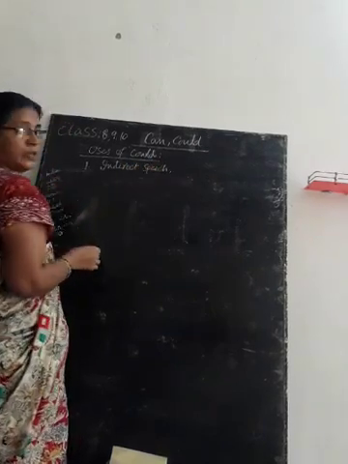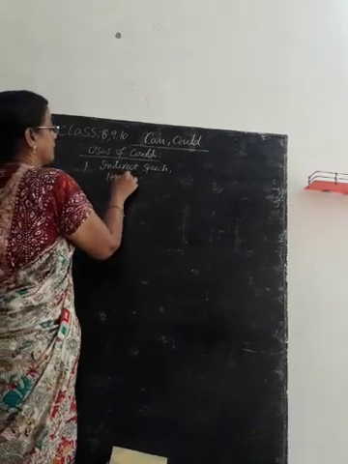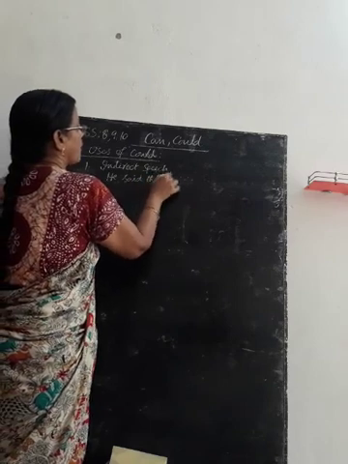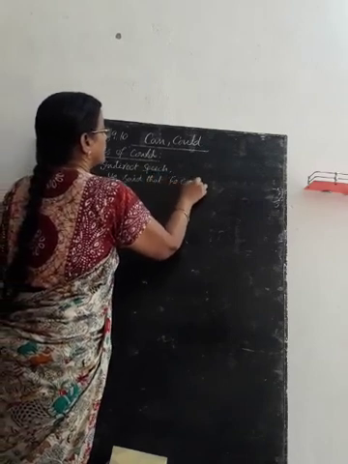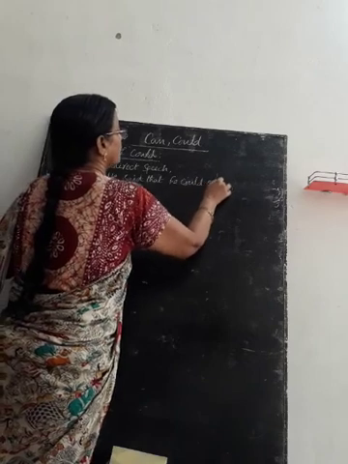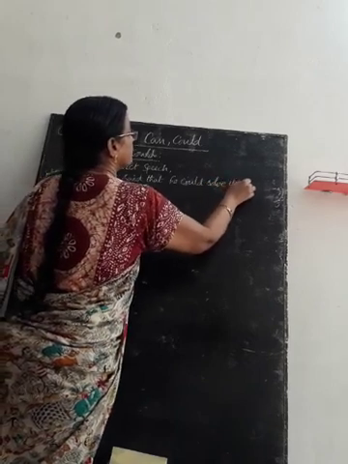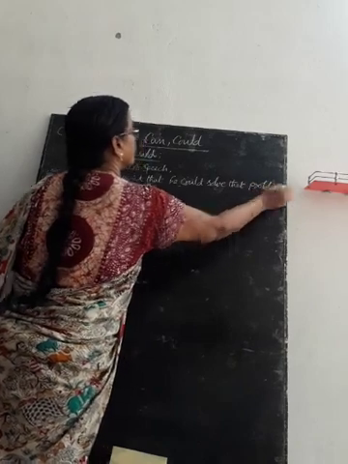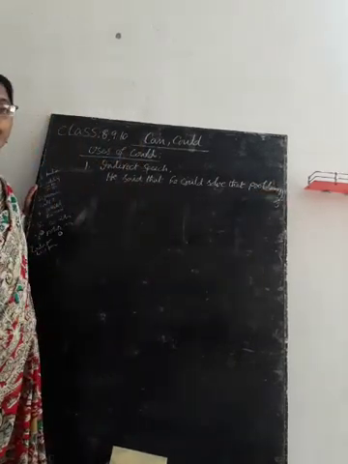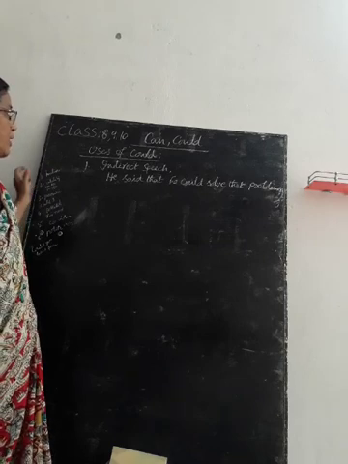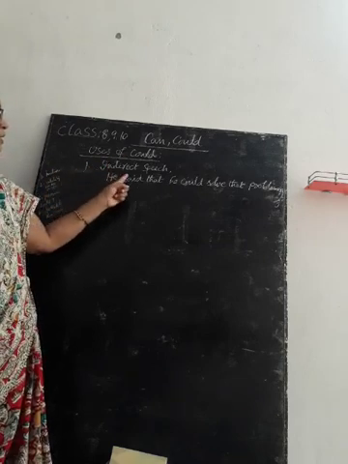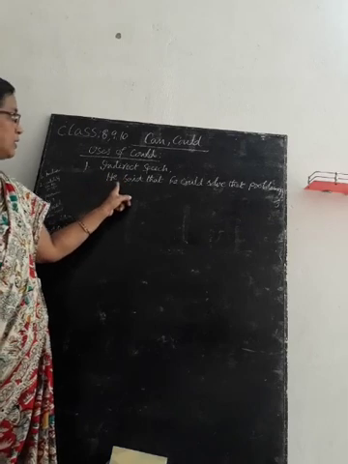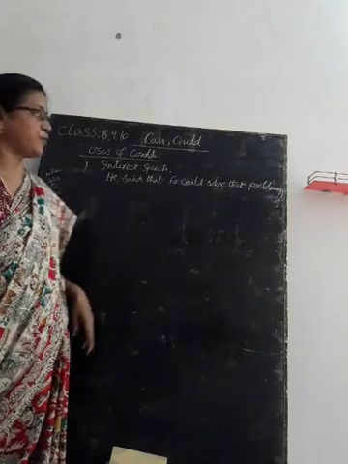For example, he said that he could solve that problem. Modal auxiliary verb could is used in indirect speech. First point, in indirect speech we use could.